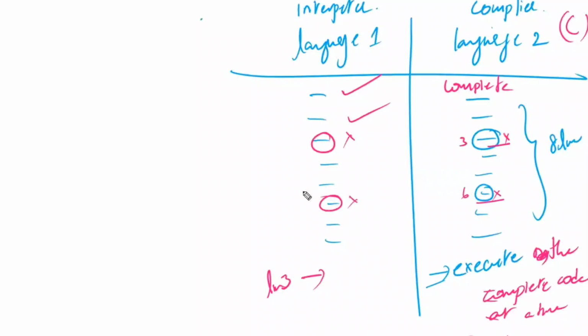Once you rectify this error only, it will start the remaining part. Otherwise, it will stop here only. It will not even check further, whether the fourth line is good or bad, whether the fifth line. It will stop here only. Means wherever the first error you have encountered, immediately it is going to show that error. And here you can write only one line of code separately, and separately you can execute. No need to have many lines of code. Separately you can execute one line.